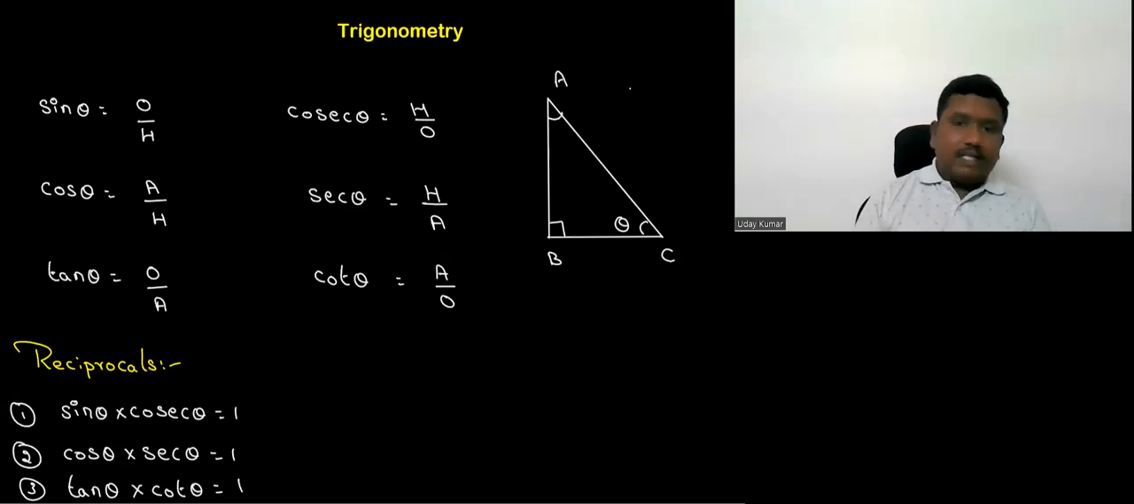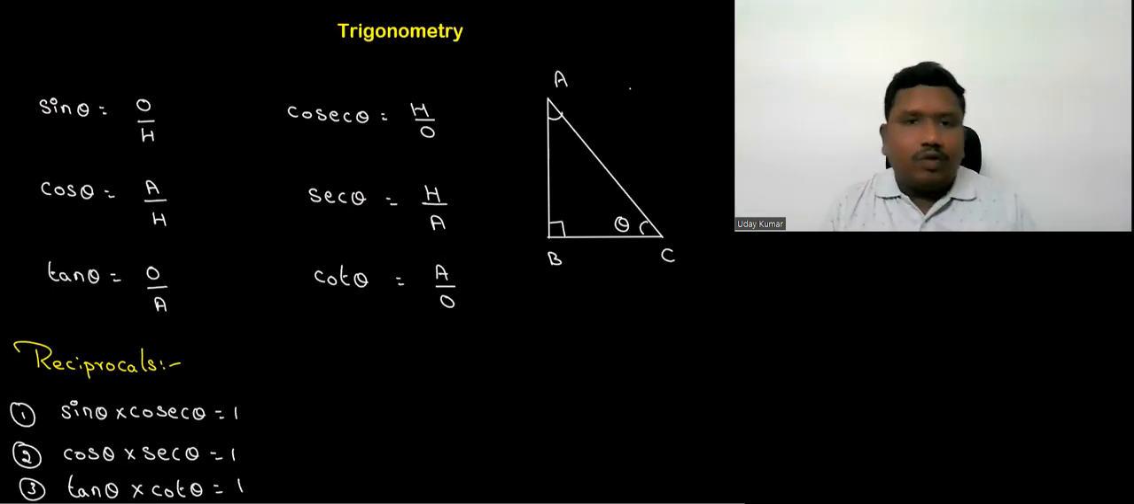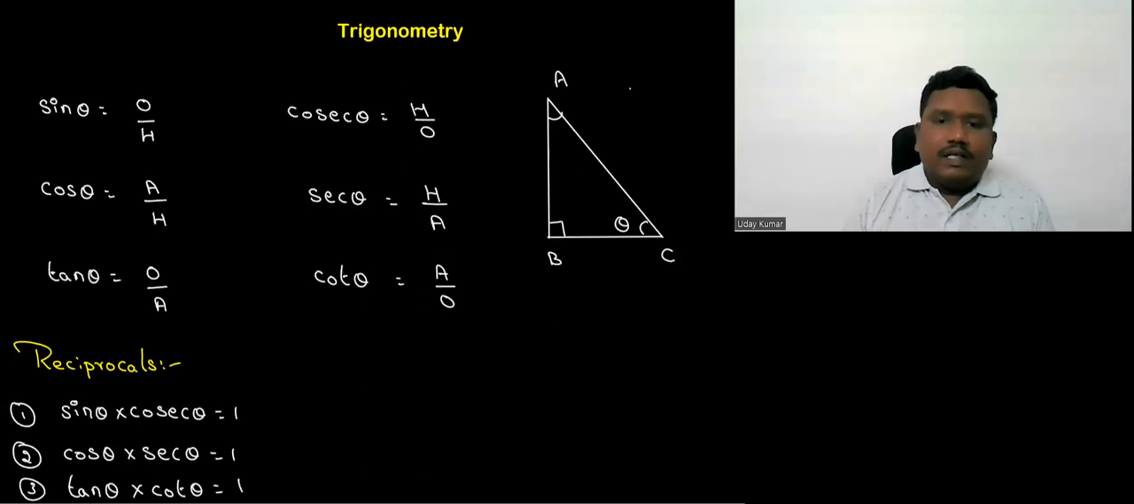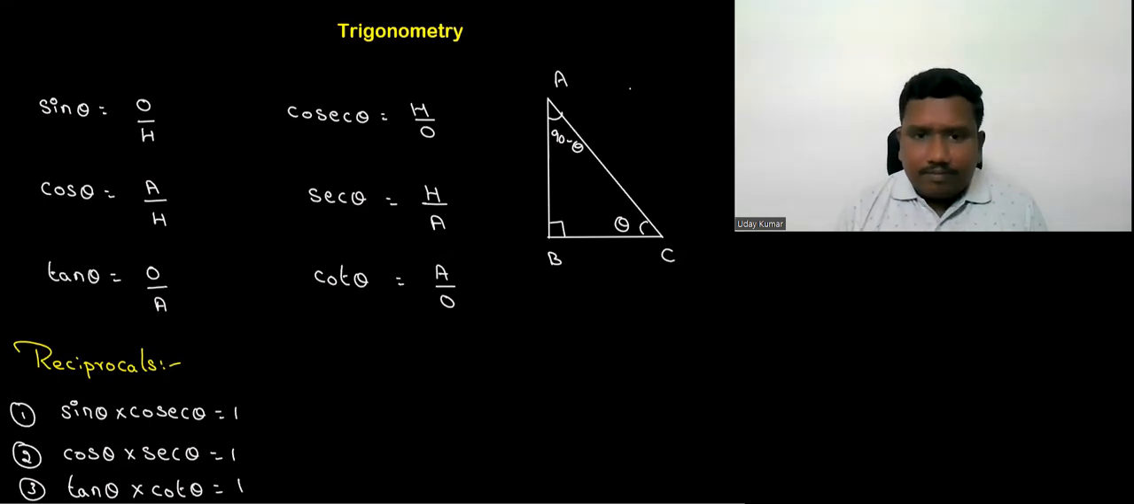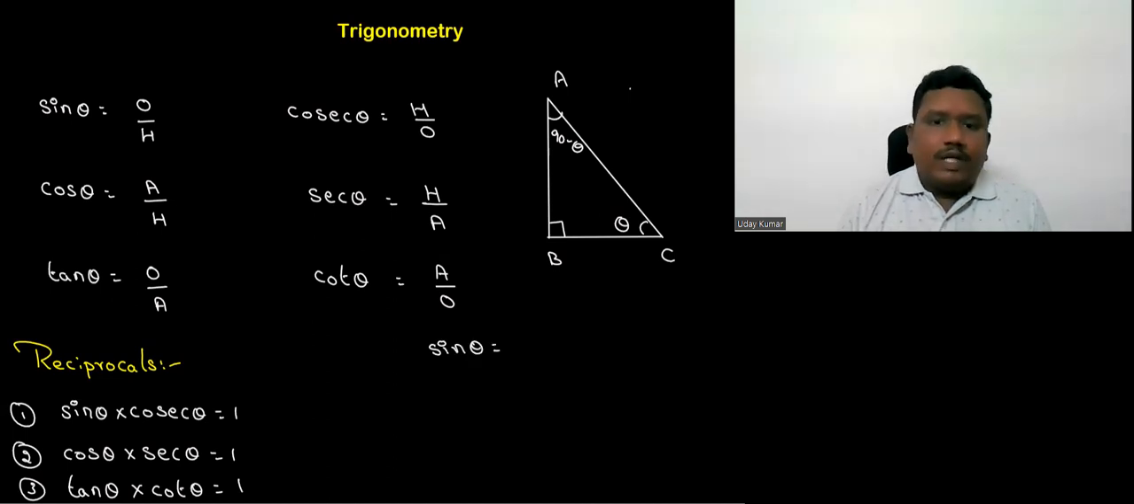We knew very well the angle sum property, in the sense the sum of all angles is equal to 180. Out of three angles, one angle is 90. One angle is theta. Then the third angle must be 90 minus theta. Okay. Now, let's observe one thing. In this picture, sine theta is equal to, we knew very well, O by H, opposite side to the hypotenuse, which means BC by AC.